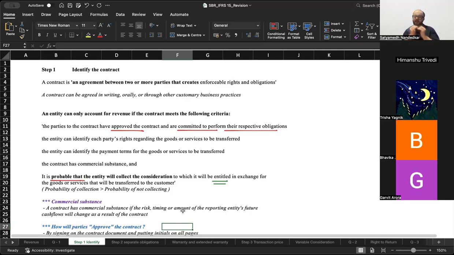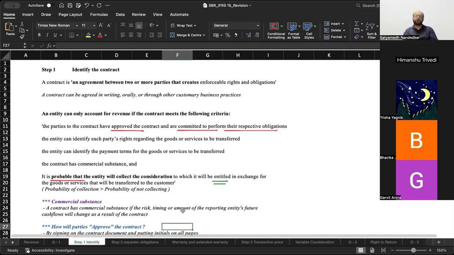If the contract is I will teach him SBR, the contract has commercial substance. Why? Because after I deliver my service, Himanshu pays me 15,000. The amount of cash flows of Satyamedh changes as a result of this contract, which means basically after I perform my obligation, I get my cash under the contract. Then I can say that the contract has commercial substance.